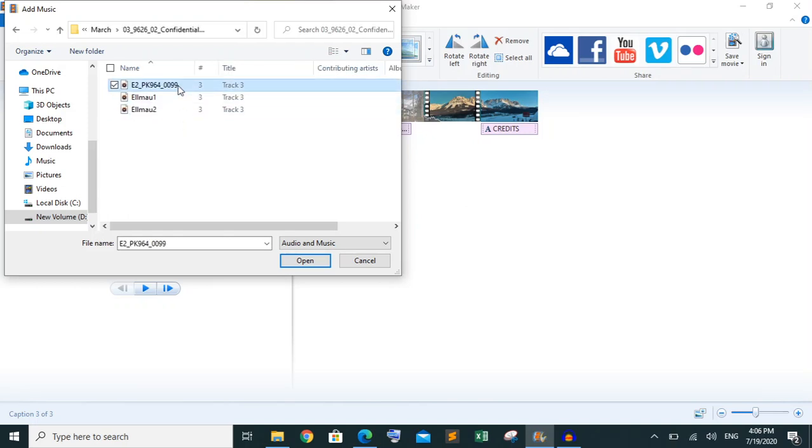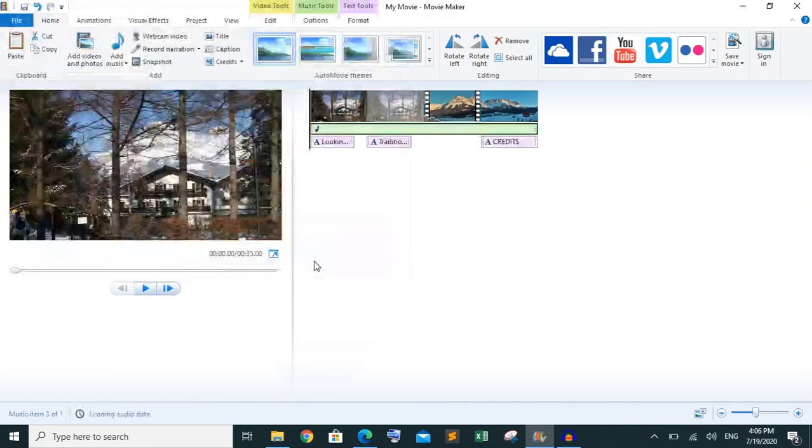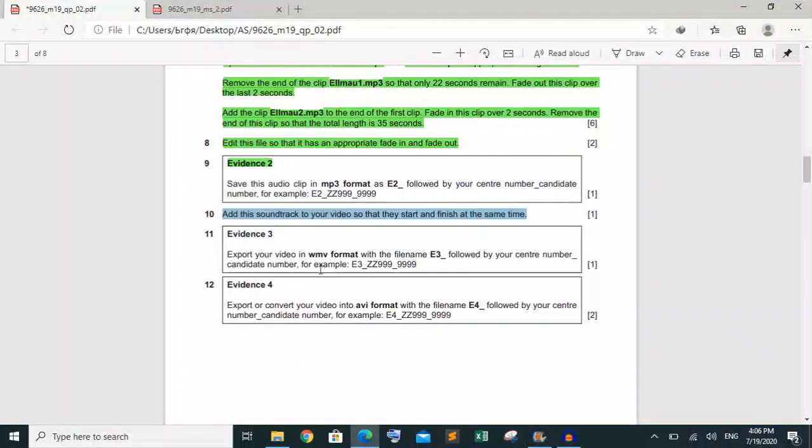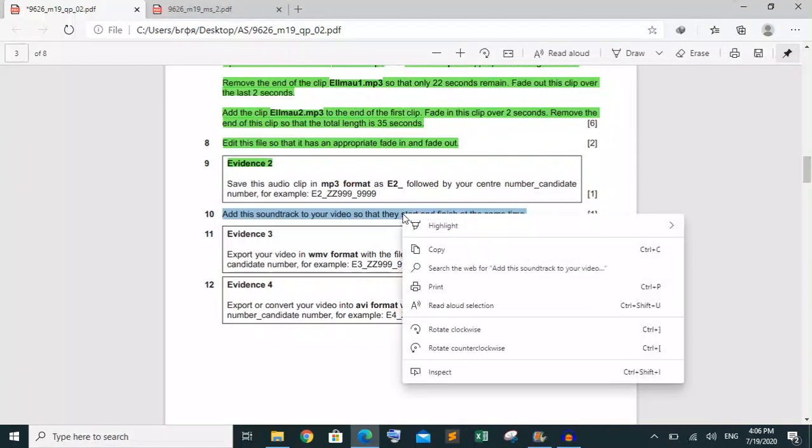So this is the track. Now you can see that the length of the track is exactly 35 seconds and the length of the video is exactly 35 seconds. So you can see that the ending and the starting of the video are the same. Now this task is done.